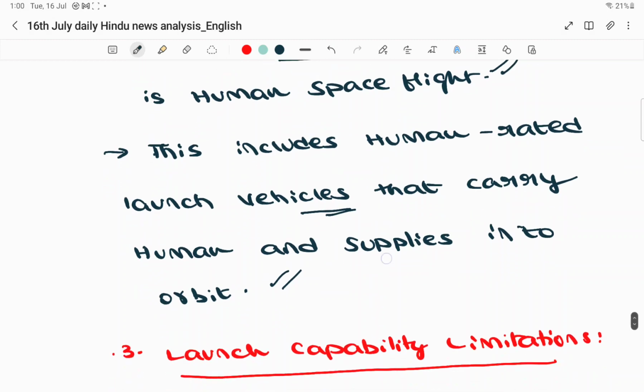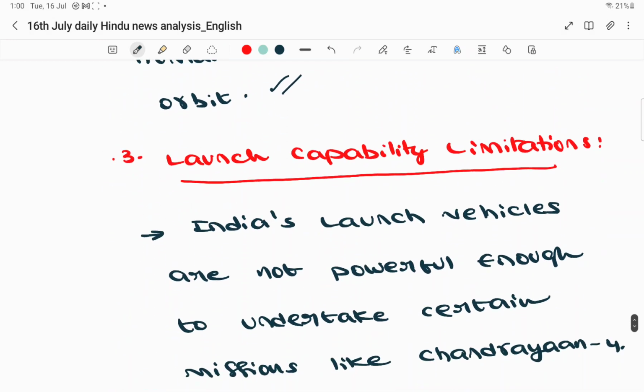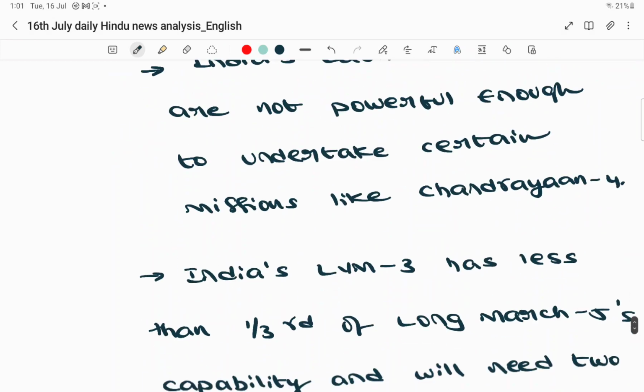The third argument is about launch vehicle capabilities. He is saying that even the heaviest rocket we have, the launch vehicle Mark III, is not that powerful compared with China's Long March 5. China has a most powerful launch vehicle known as Long March 5. Our Indian launch vehicle capability is less than one third of China's. Therefore, we have to improve the capabilities of these launch vehicles. This is the third important statement he is making.